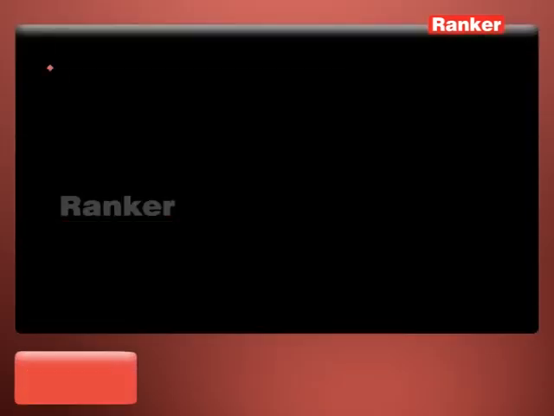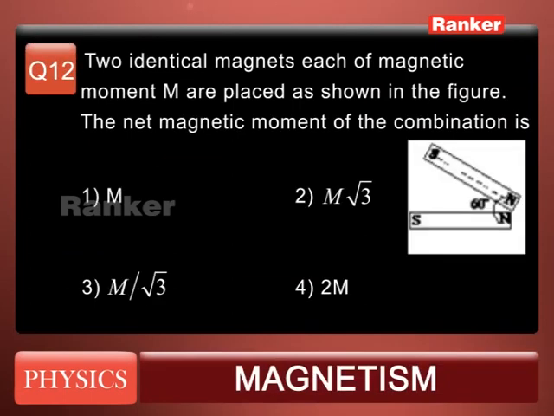Question number 12. Two identical magnets, each of magnetic moment M, are placed as shown in the figure. The net magnetic moment of the combination is: one option is M, second option is M root 3, third option M by root 3, fourth option 2M.